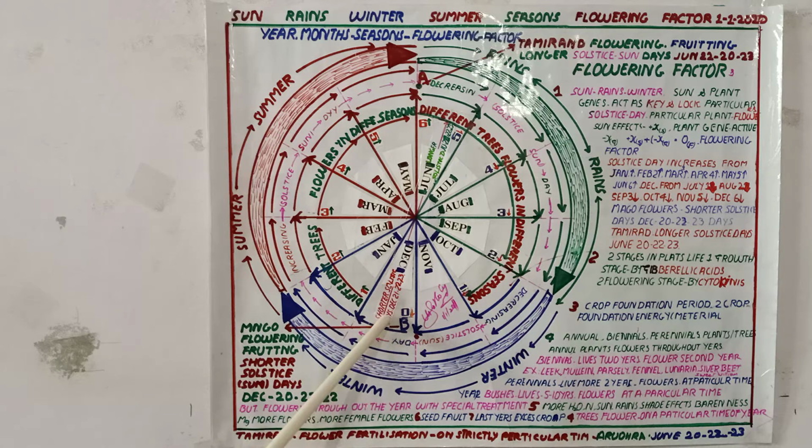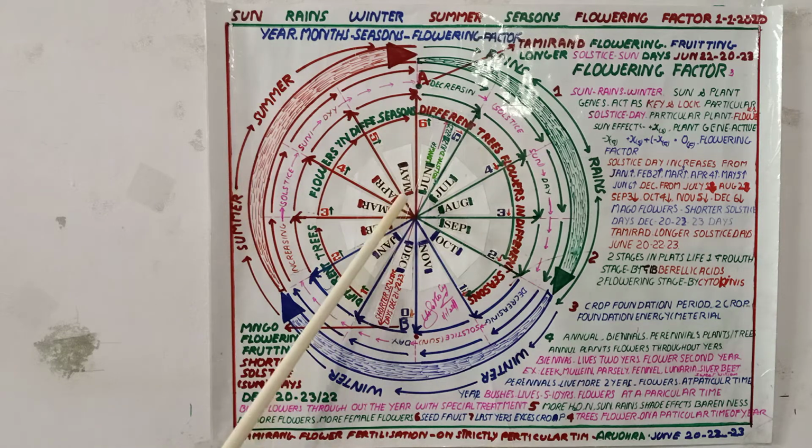They are shorter days because the time of the sun, or the length of the day, will be minimum throughout the year, minimum with respect to all the months. Then from January onwards, the length of the day gradually increases and comes to the peak on June 21st and 22nd.